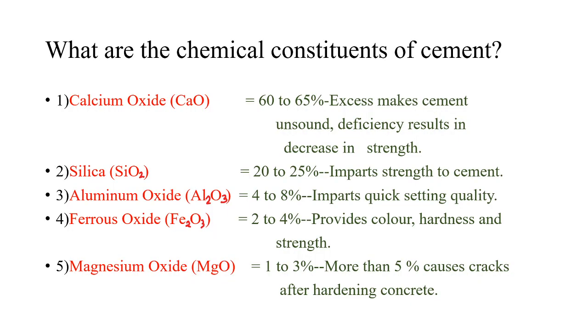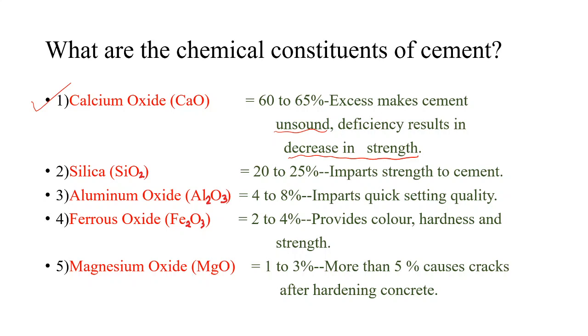The chemical constituents of cement are: first is calcium oxide, CaO. It is about 60 to 65%. If excess CaO is there, it makes cement unsound. Deficiency of CaO results in decrease in strength.